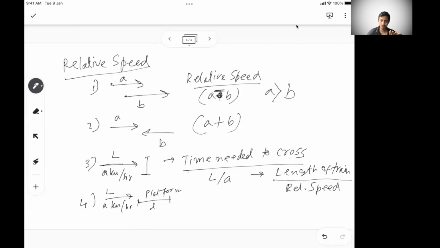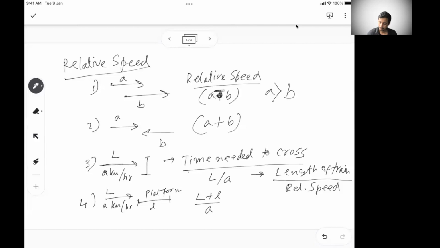A platform's length you can't ignore. So in this case, the time needed will be L plus l, because that's the total distance: the train has to cover its own length plus the platform's length, divided by A. So here we have (L plus l) divided by A. This is the time taken to cross the platform completely.